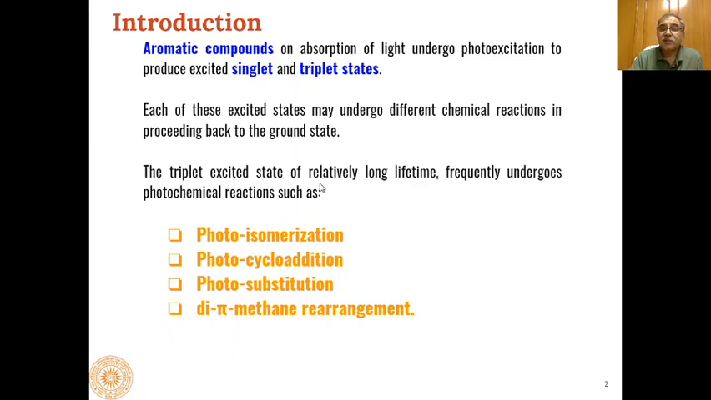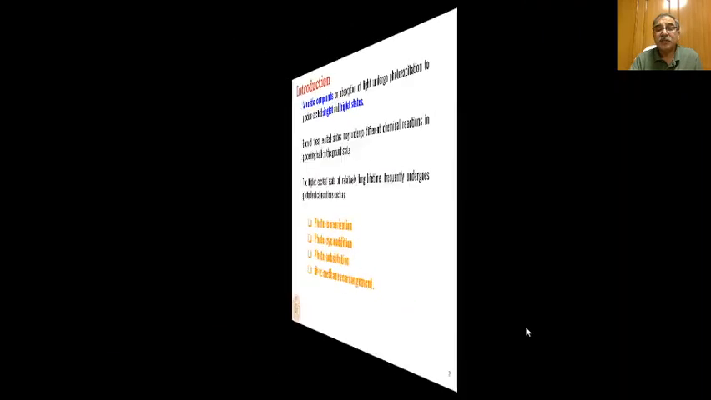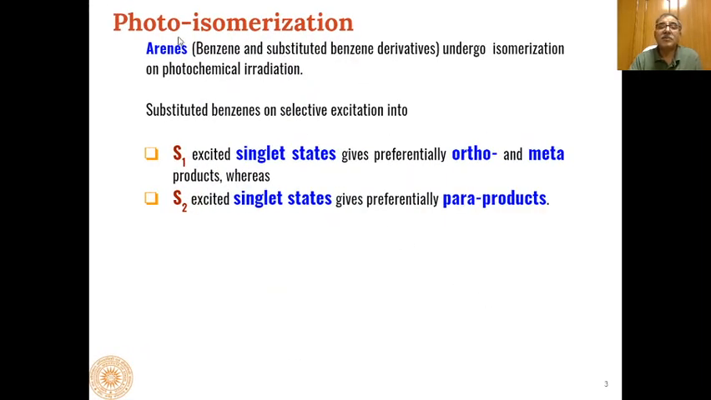The triplet excited state is of relatively longer lifetime, and it undergoes photochemical reactions like photoisomerization, photocycloaddition, photosubstitution reactions, and some photo rearrangement reactions also. Out of these photo rearrangement reactions, the most important reaction is the di-pi-methane rearrangement. So in the present lecture we will discuss photoisomerization reactions.